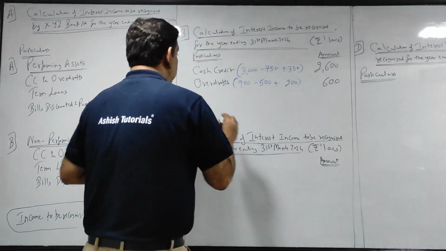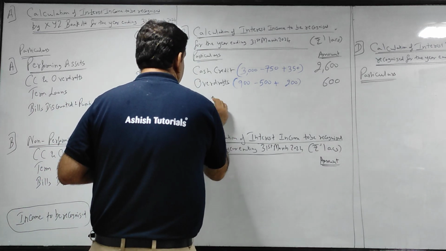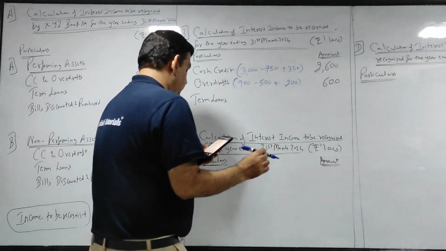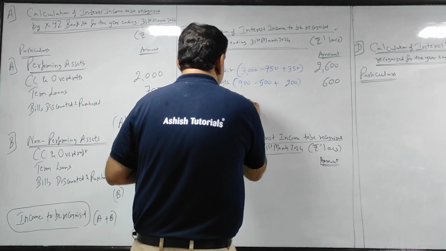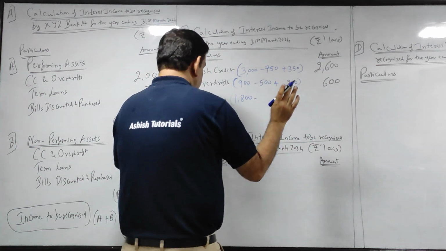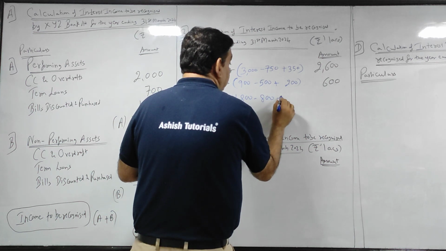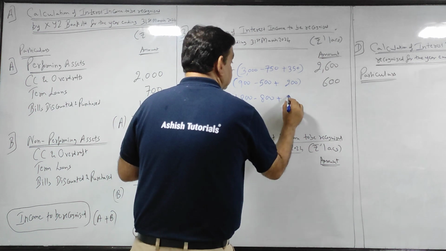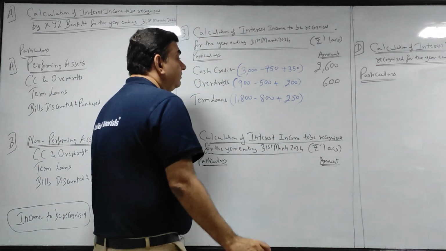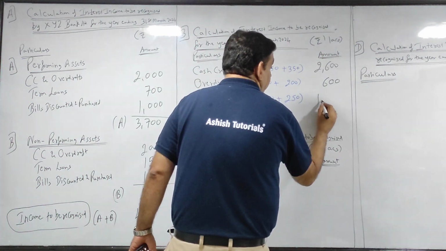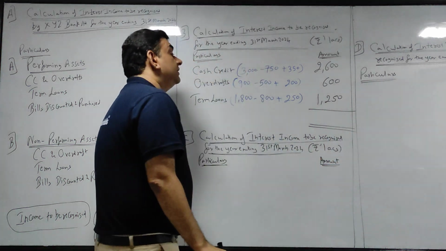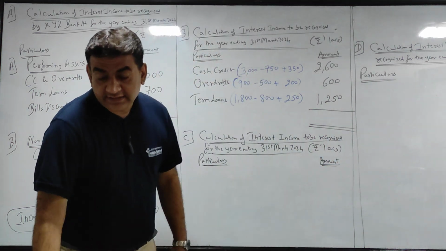Next, term loans. Same thing to do. How much is the interest? 1800. So 1800 is NPA plus PA, from it subtract 800 earned, plus 250. So 1800 minus 800 is 1000, plus 250 gives you 1250. Getting it?